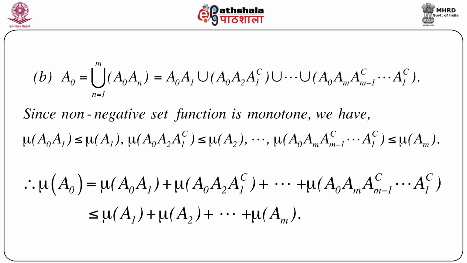So by the monotone property of mu, we can immediately write mu of A naught intersection A1 is less than or equal to mu A1. Similarly, mu of A naught intersection A2 intersection A1 complement is less than or equal to mu of A2, and so on. Finally, we get mu of A naught intersection Am intersection A(m minus 1) complement and so on up to A1 complement is less than or equal to mu Am.